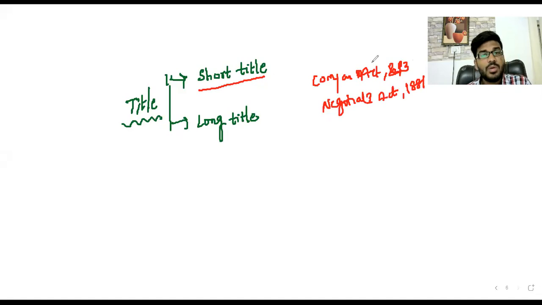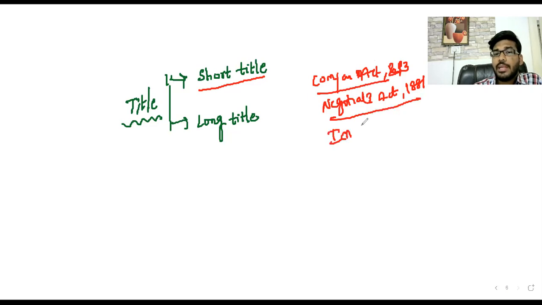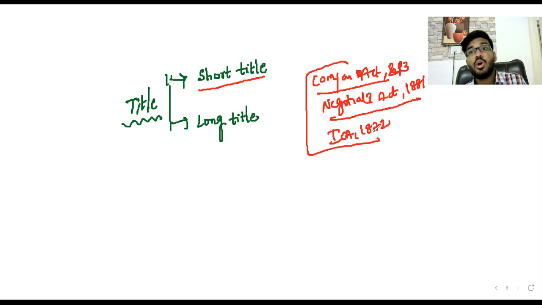In case of upper, lower, not approved, that is ordinance only. So Companies Act 2013, Negotiable Instrument Act 1881, Indian Contract Act 1872. These are all our short titles. These are not long titles. A simple way of understanding what this act deals with, for what this act was introduced.